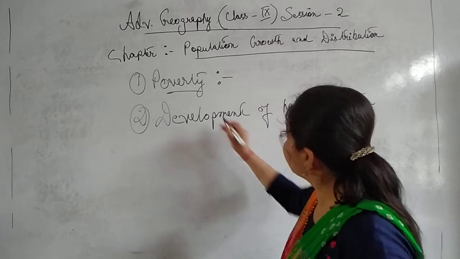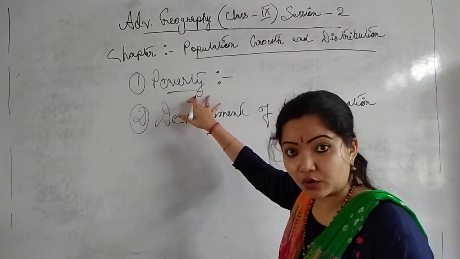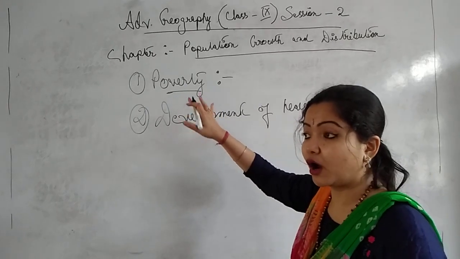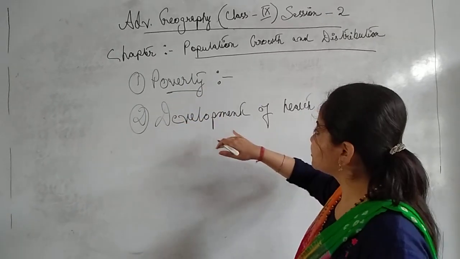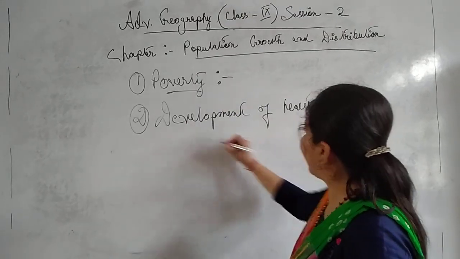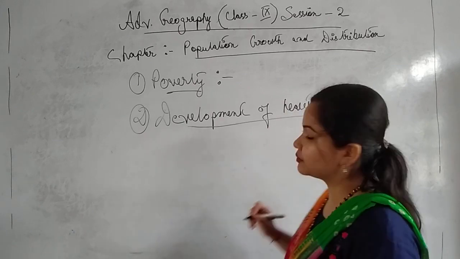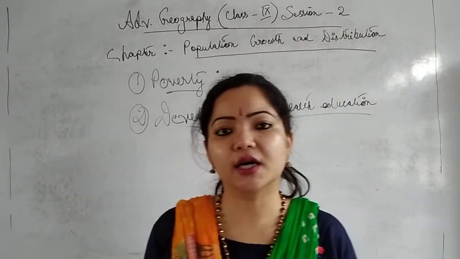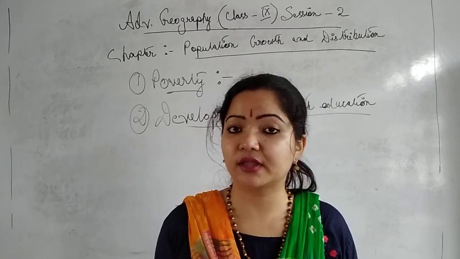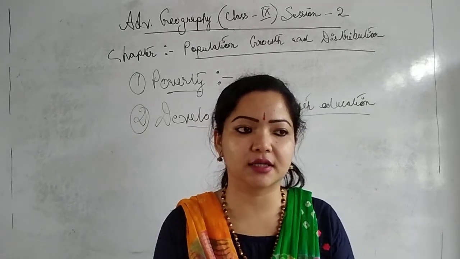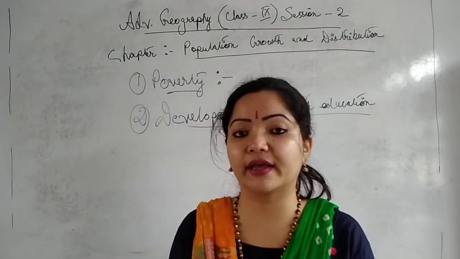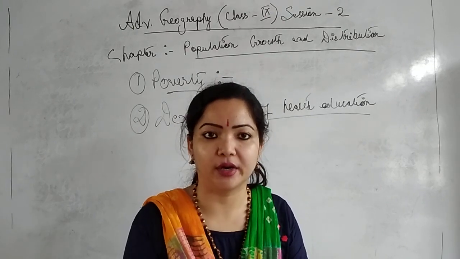That means first is poverty, due to the ignorance of the people who belong to the poverty line, a root cause of population growth. Another is development of health education. If we compare the present day with the past, long before, the medical and health facilities were extremely poor.